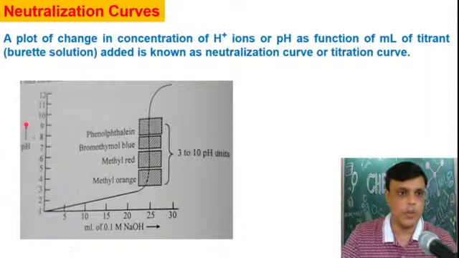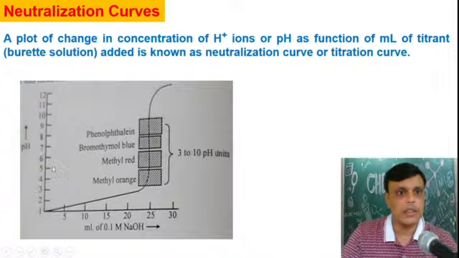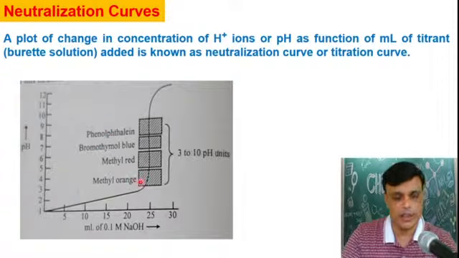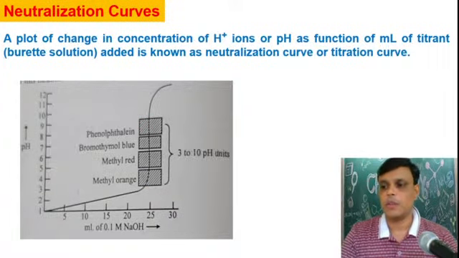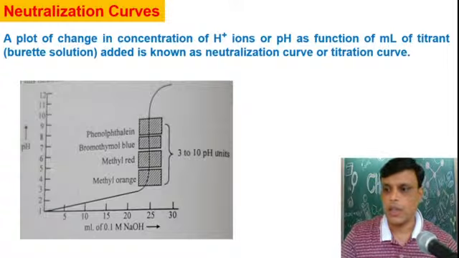So this is a plot of pH versus ml of NaOH added. If you see here, different indicators are given: phenolphthalein indicator, bromothymol blue indicator, methyl red indicator, and methyl orange indicator, and their pH ranges are given. So this plot is called a neutralization plot.